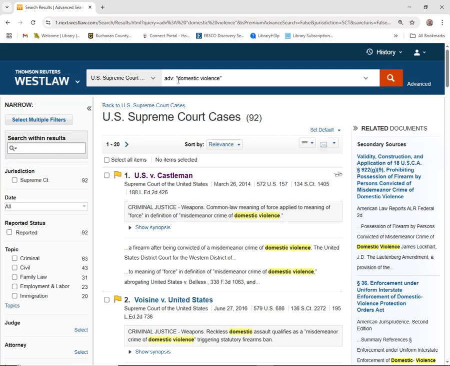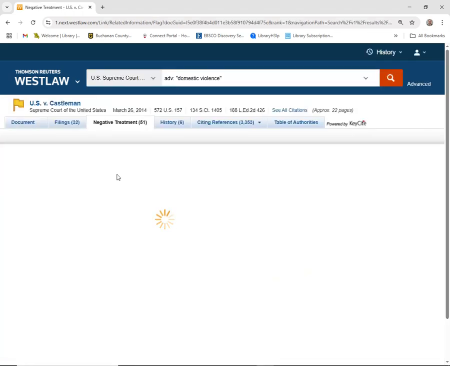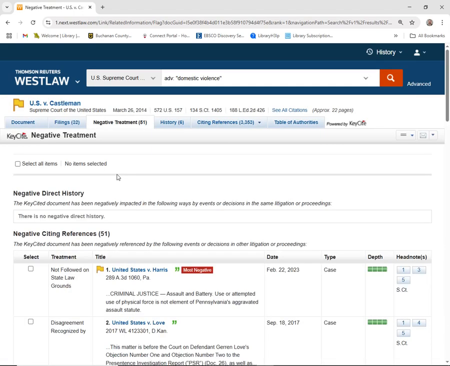And we've got secondary sources listed on the right side and other topics that we could use to narrow this on the left side. Notice there's a yellow flag here, and the yellow flag is telling me that something is not valid in this case. It could be only one part, or it could be the whole case. So if I click on the yellow flag, it'll give me that information.